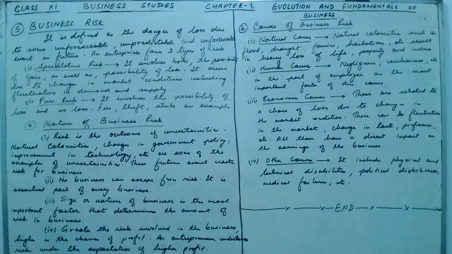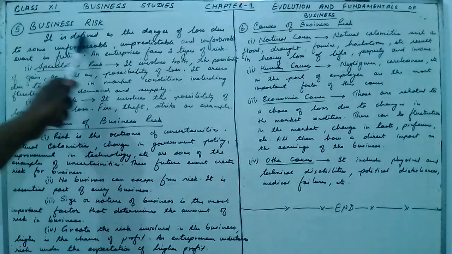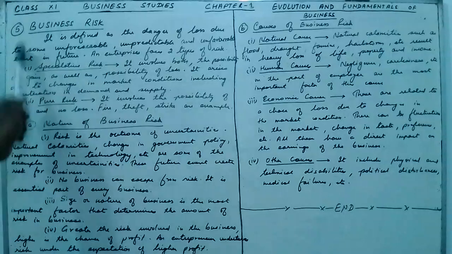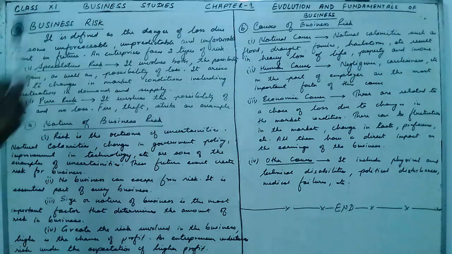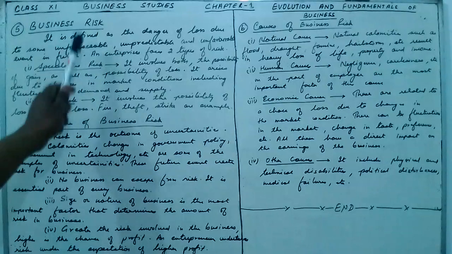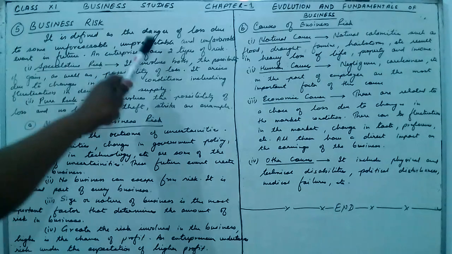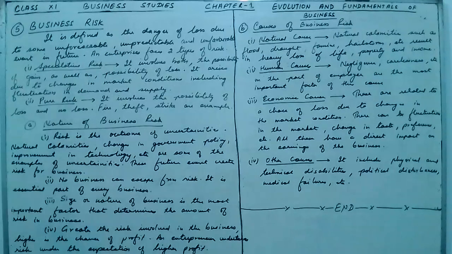Business risk. Business risk is defined as the danger or loss due to some unforeseeable, unpredictable and unfavorable events in the future. So whenever there is a danger of loss because of unforeseeable, unpredictable and unfavorable events in the future, then that is called business risk.